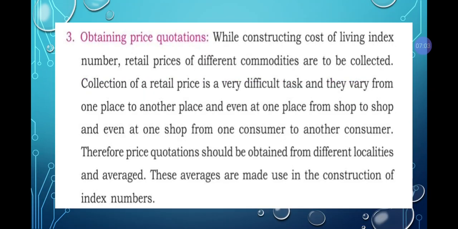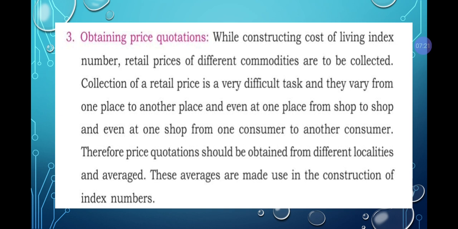Next, obtaining price quotation. While constructing the cost of living index number, retail prices of different commodities are to be collected. So we need to collect different prices of the commodities.